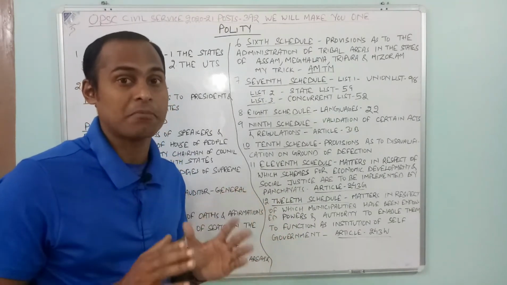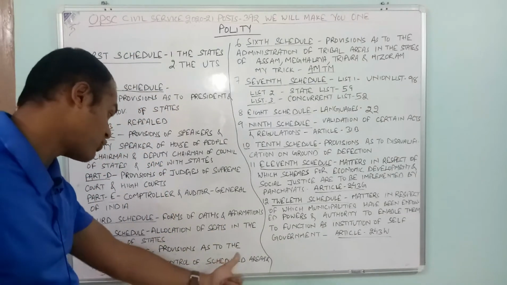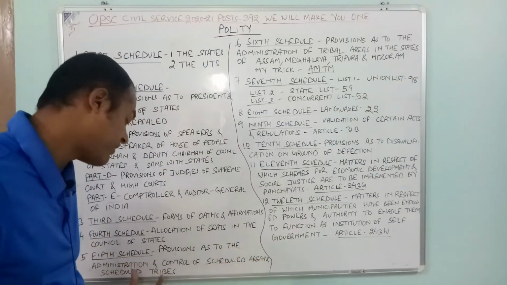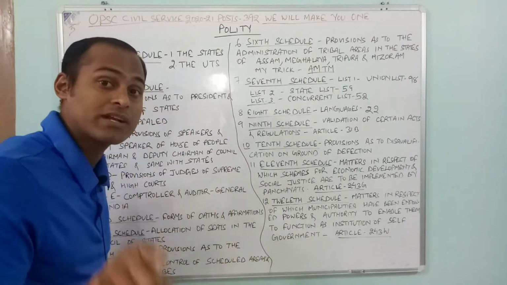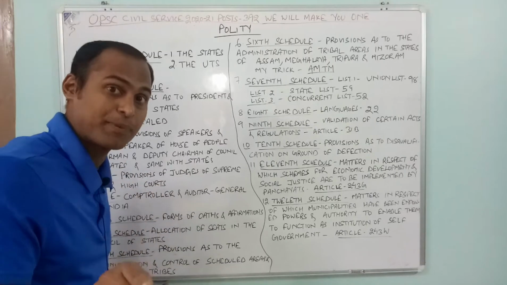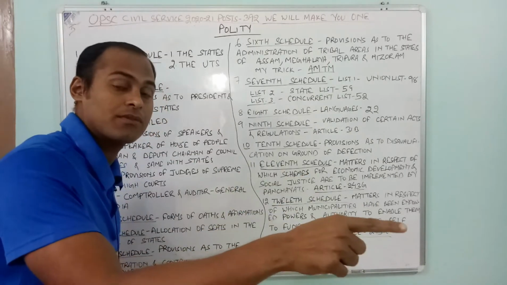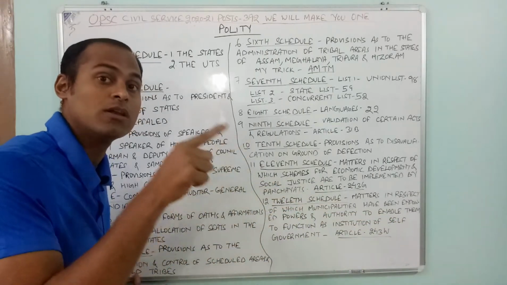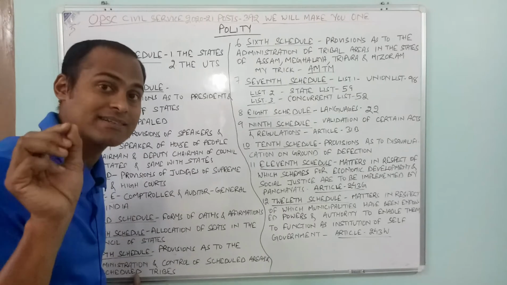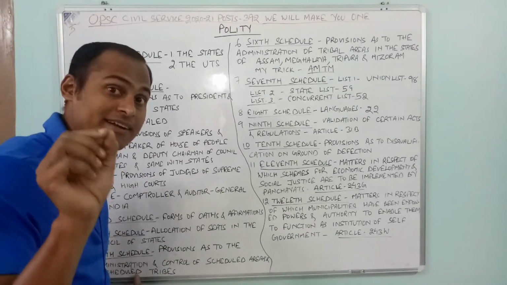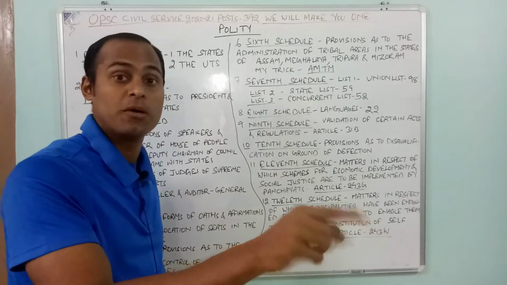You can easily remember it: administration and control of scheduled area and scheduled tribe. Whenever you find this mention, always directly relate it to schedule number 5.